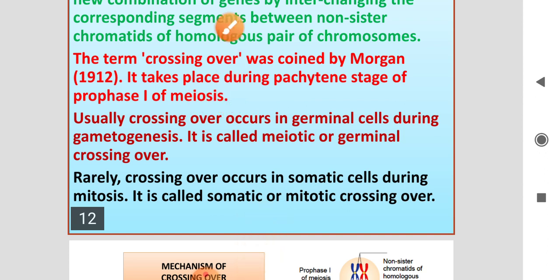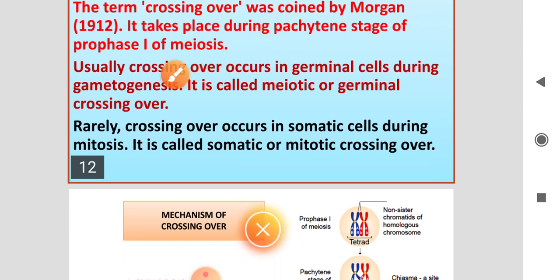So crossing over means interchanging corresponding segments between two non-sister chromatids of the homologous pair of chromosomes.